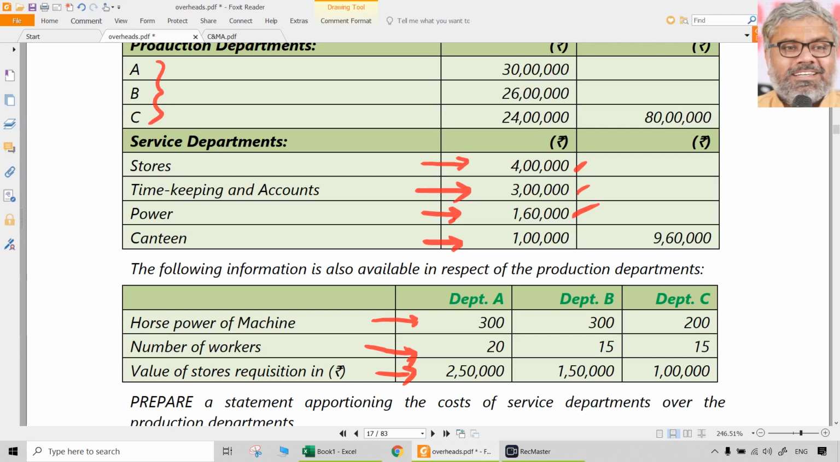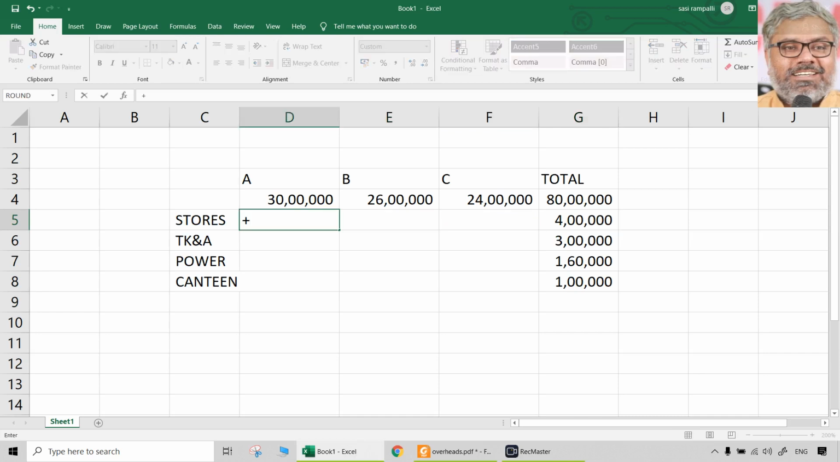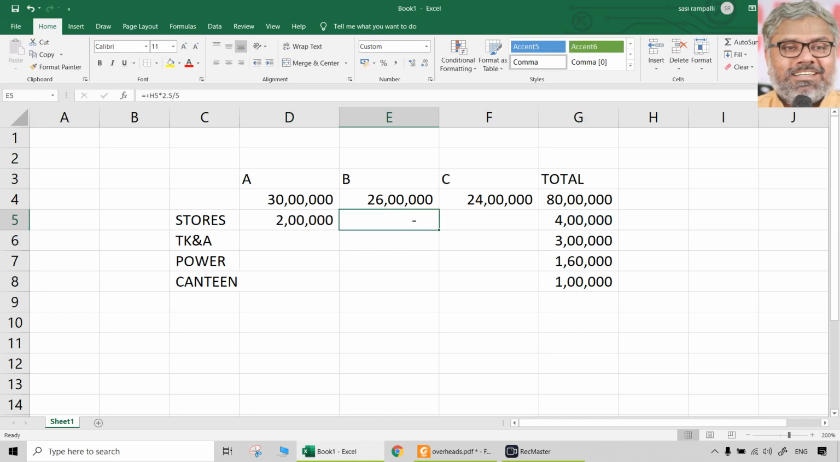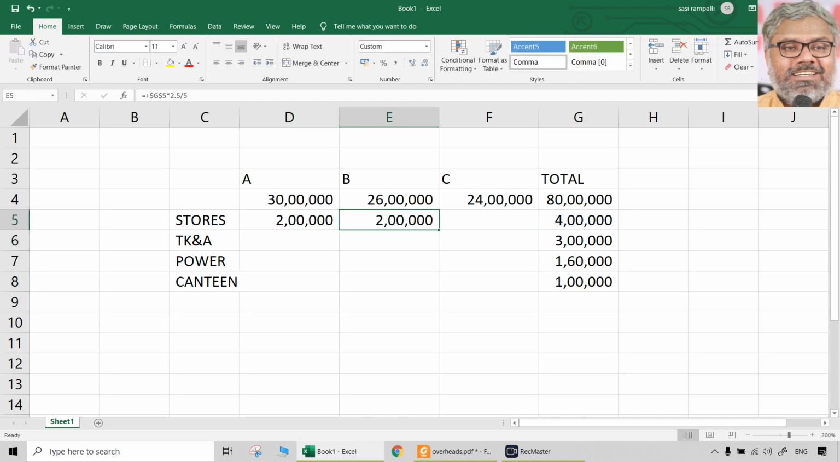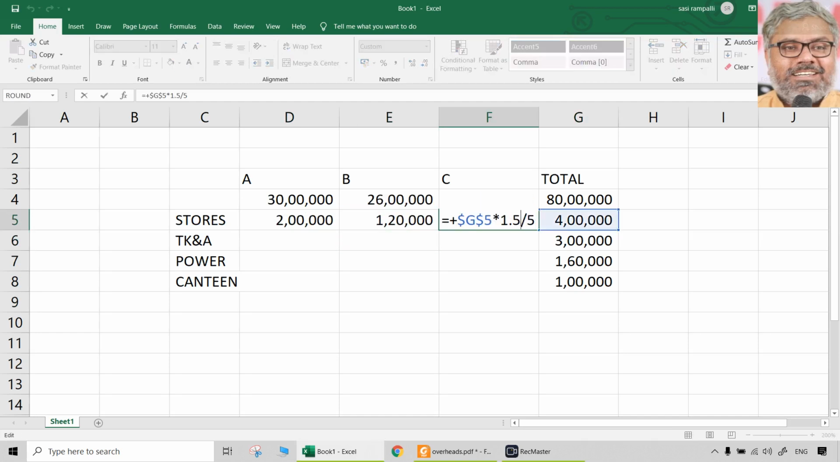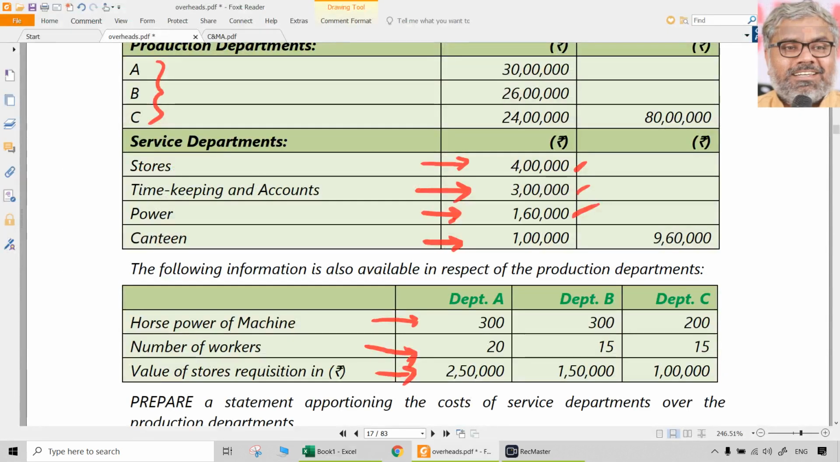So 2.5 is to 1.5 is to 1. Total of that will be 5. So whatever it is, total of this into 2.5 by 5, into 1.5 by 5, into 1 by 5. Total always you check. Total should be 4 lakhs. Correct. That is stores. Done.